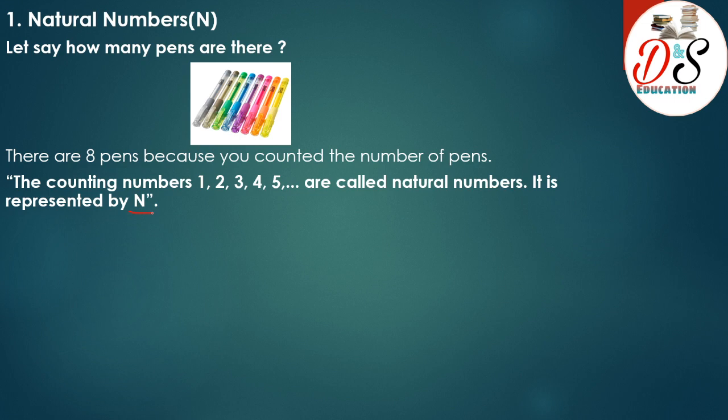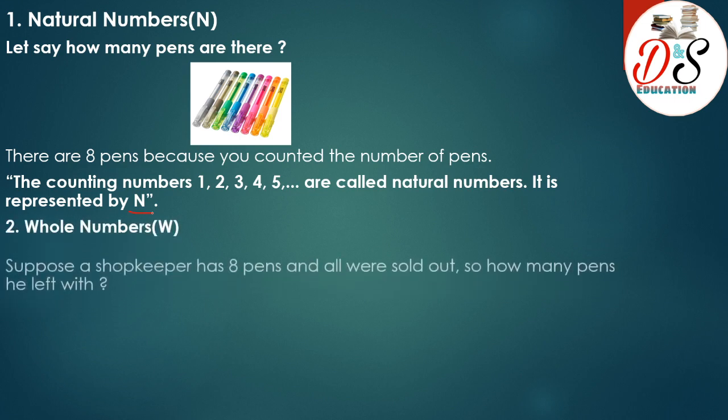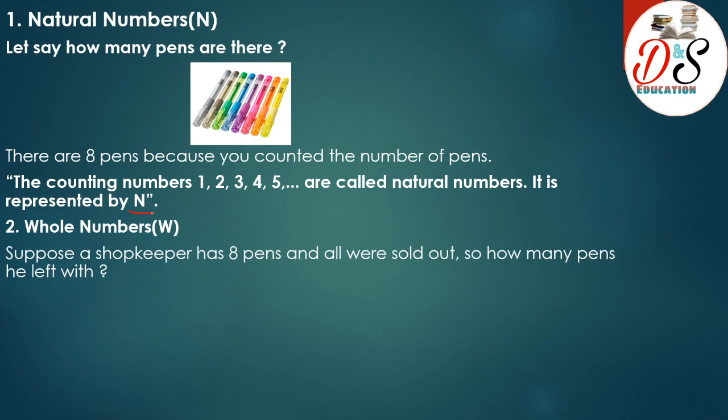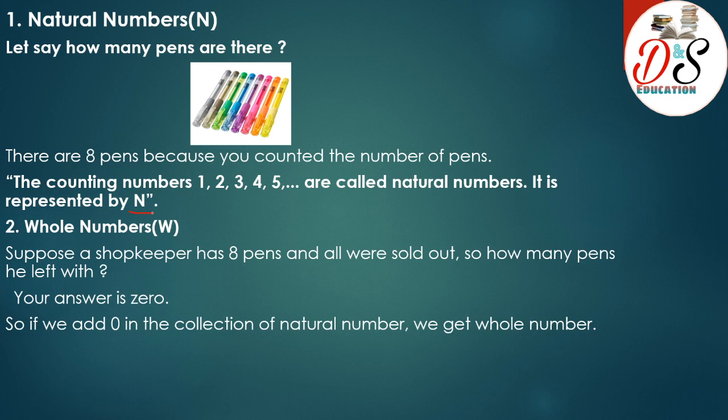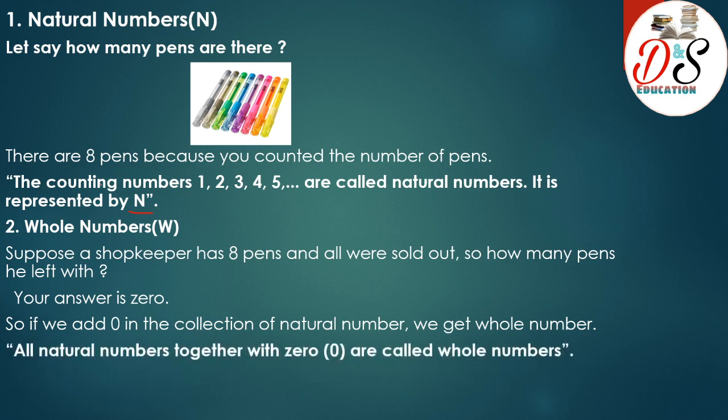Let's discuss one more number, that is whole numbers. Suppose a shopkeeper has 8 pens and all were sold out. So how many pens is he left with? Now your answer will be 0. So when we add 0 to the collection of natural numbers, we get whole numbers, and this is denoted by W. Whenever you add 0 to the natural numbers, this complete set is known as whole numbers.